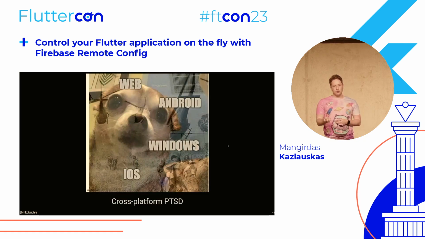I don't know how about you, but there's such a thing as cross-platform PTSD. It's when you are building cross-platform applications and you are using some native logic, and usually this native logic is very flaky. For instance, I'm always testing on iOS because that's just comfortable. It's not an Apple promo, but I'm using this PC, so it's just easier to test it on iOS.